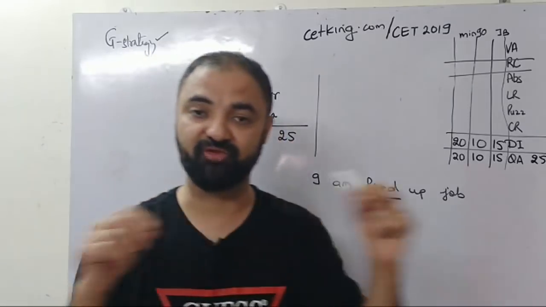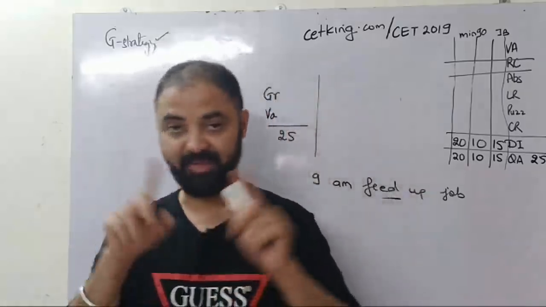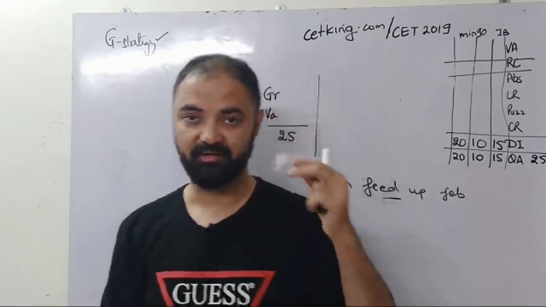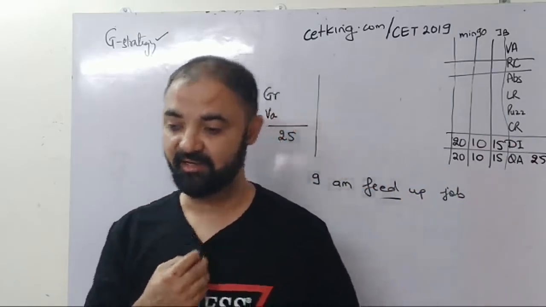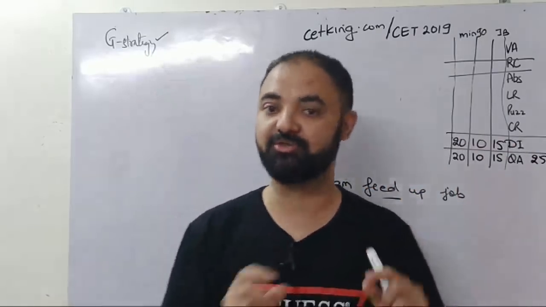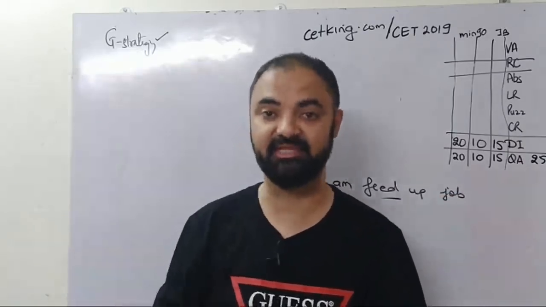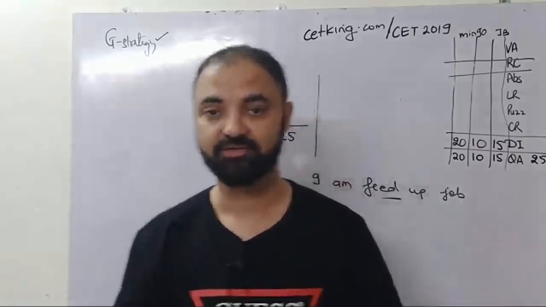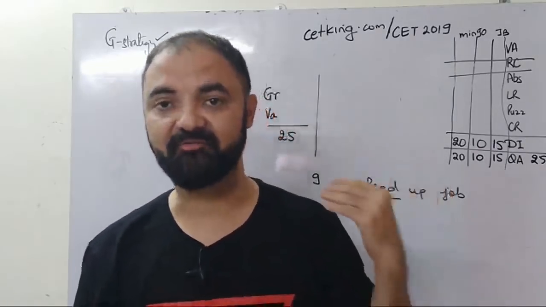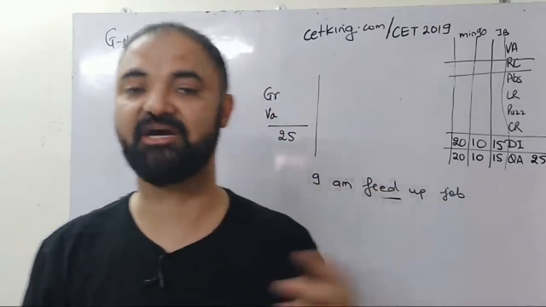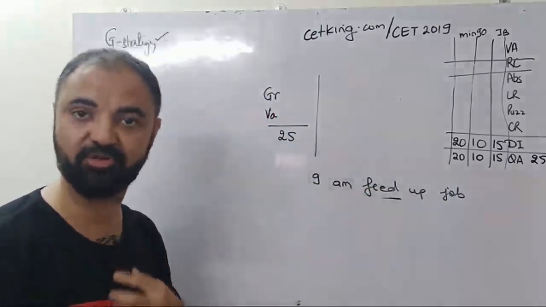Vocabulary, fill the blanks used to be 1 line. अभी CET में 4-4, 5-5 लाइन के क्वेश्चन आते हैं. Match the following. Antonym, synonym used to be 1 word. Even in SNAP, even in IIFT, NMAT also used to be 1 word. CET में 5 words का match the following है. 3 word का, 4 word का, 5 word का. So obviously time consumption, time consuming, more time consuming. So vocabulary grammar, which used to be a 30-second job in other exams, now will take minimum 1 minute to solve. CET में 1 minute तो लगने ही वाला है per question.